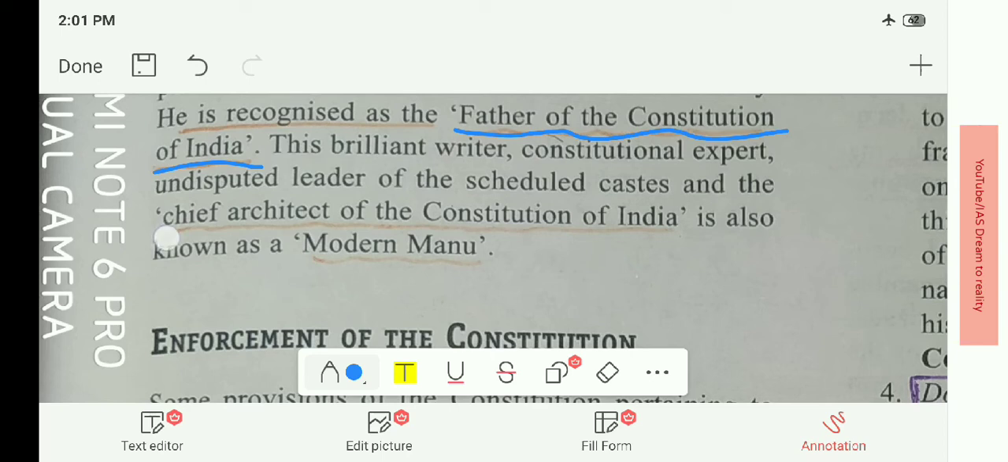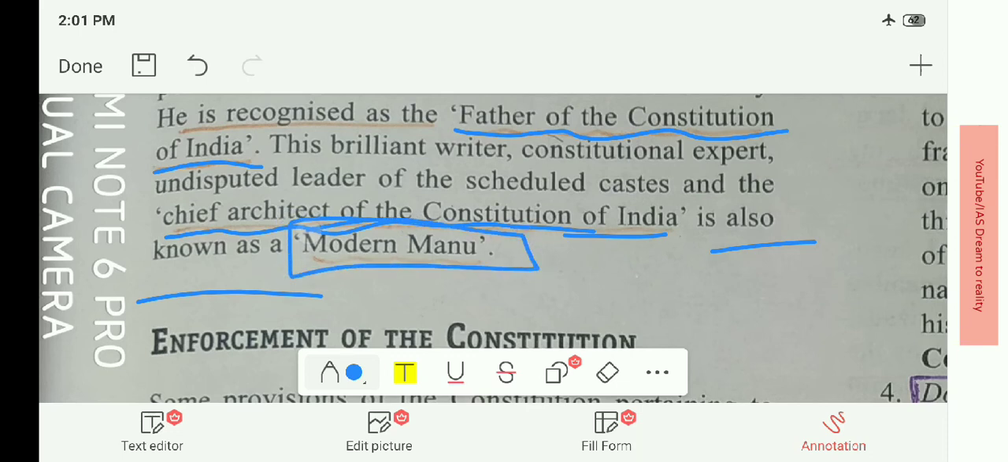Even he is known as the chief architect of the Constitution of India. He is also known as Modern Manu. There are three names: father of the Constitution of India, chief architect of the Constitution of India, and also known as Modern Manu.